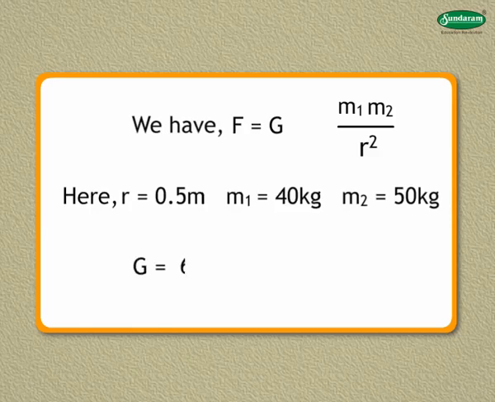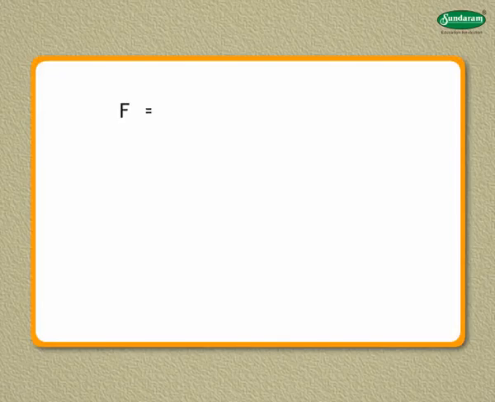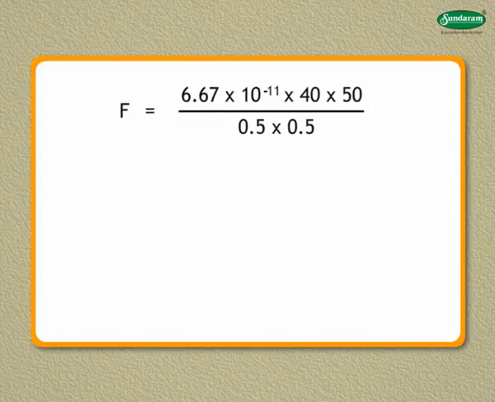G is equal to 6.67 multiplied by 10 raised to the power of minus 11 Newton meter squared divided by kilogram squared. Therefore, F is equal to 6.67 multiplied by 10 raised to the power of minus 11 multiplied by 40 multiplied by 50 divided by 0.5 multiplied by 0.5.